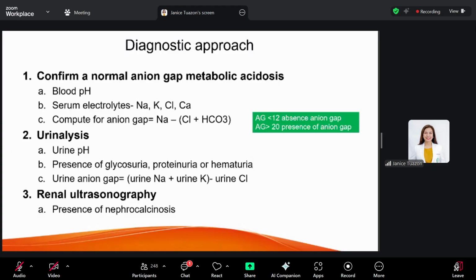Now, last is the renal sonography. Your KUB ultrasound should be performed to identify other structural abnormalities as well, like obstructive uropathy or the presence of nephrocalcinosis, which is seen in distal RTA. So these simple diagnostics would help us identify which type of RTA we are dealing with.